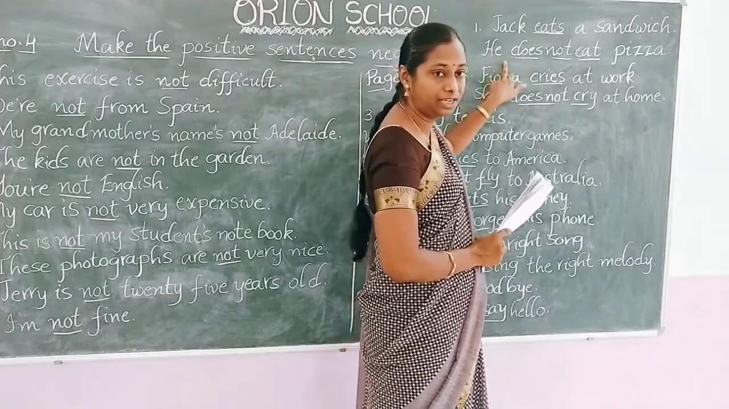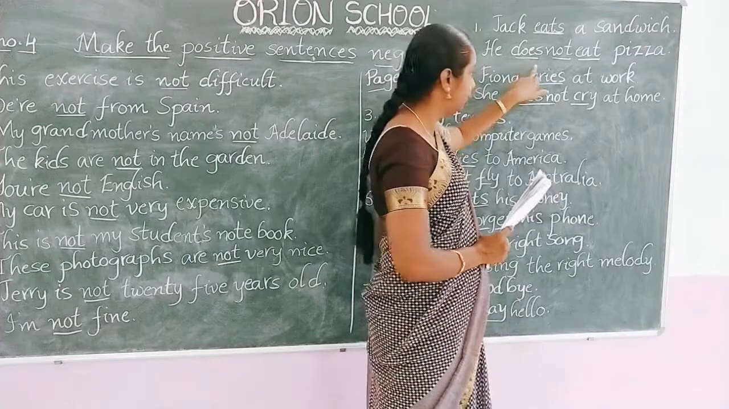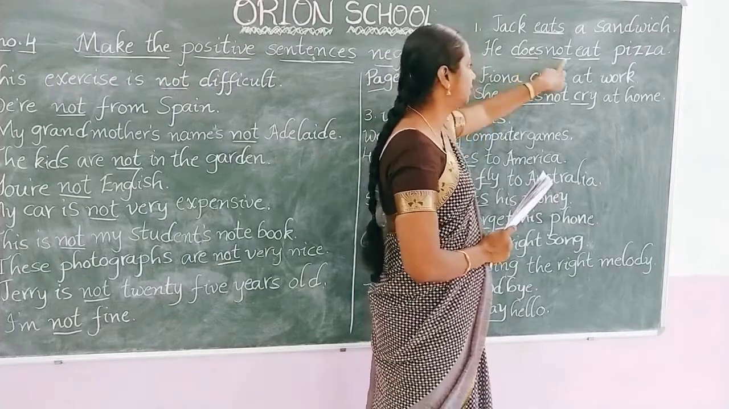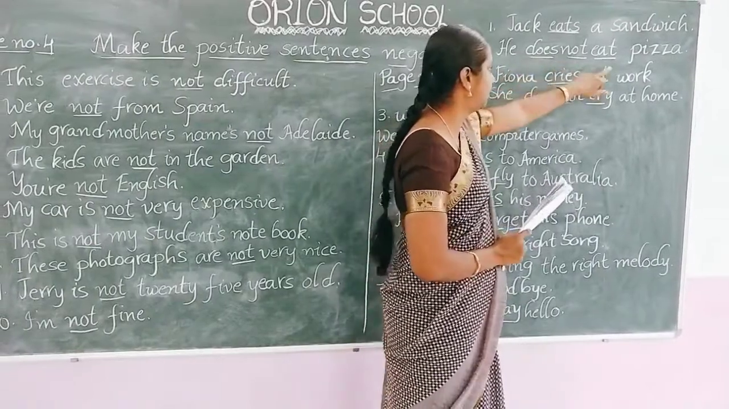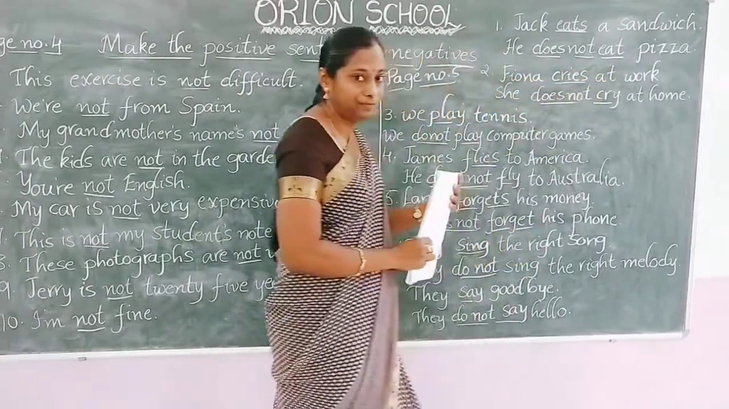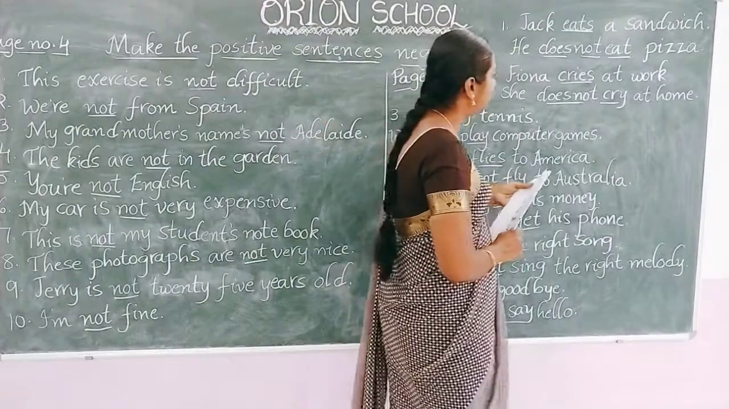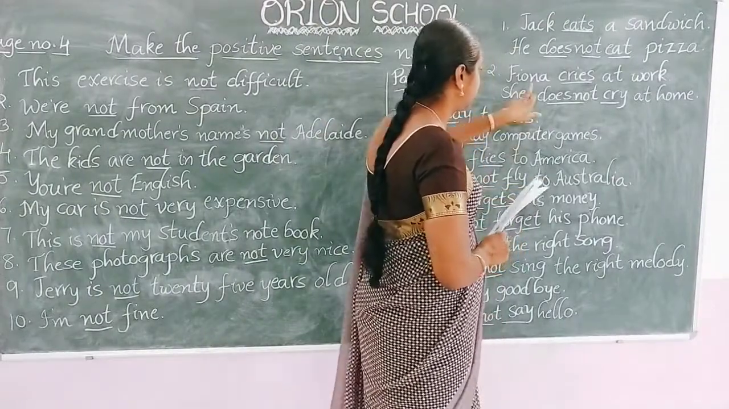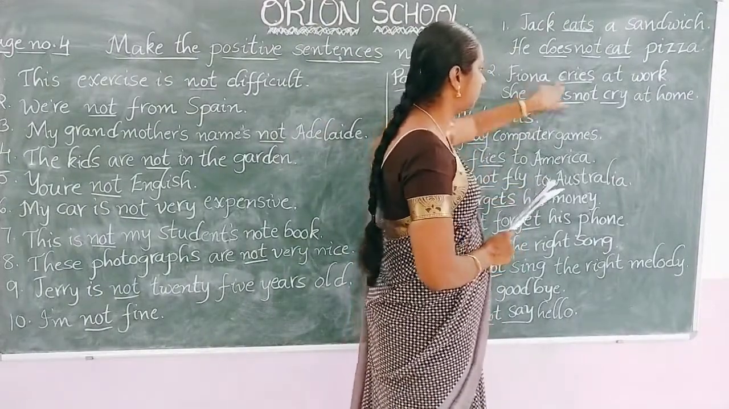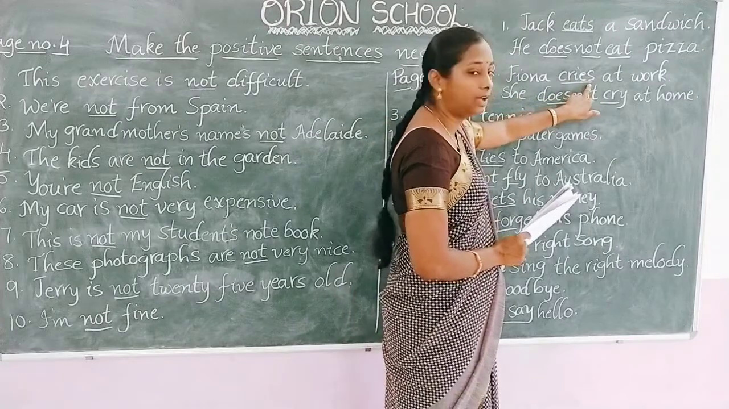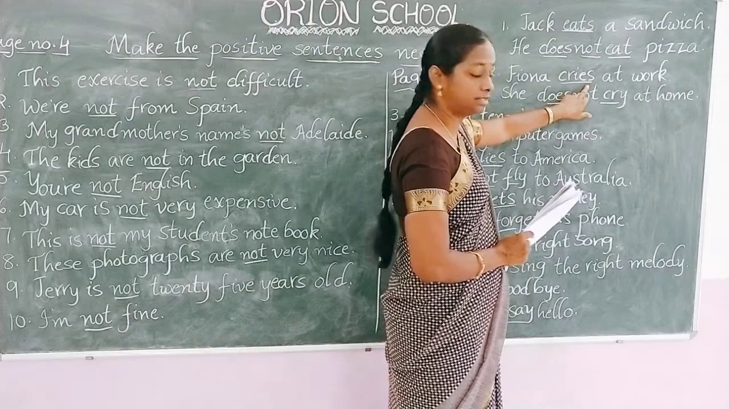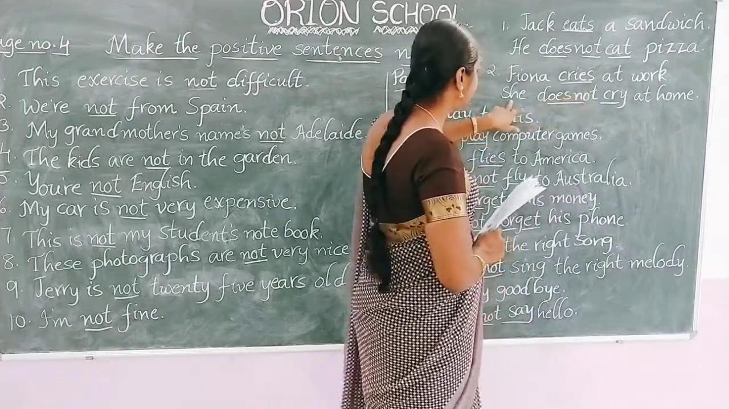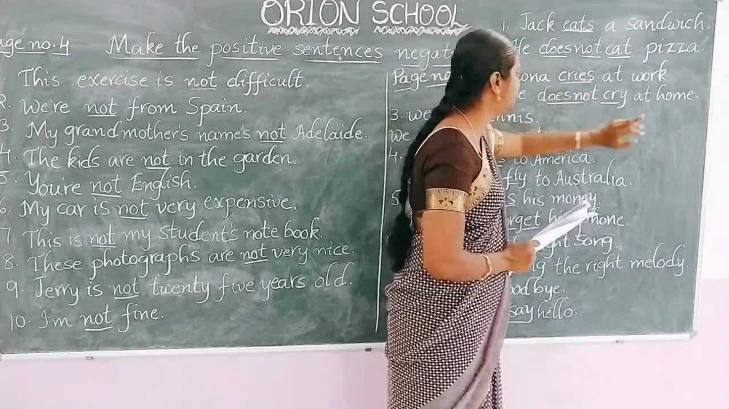Whenever we have he, she, it or a singular noun, we have to use does to make a negative sentence. So he does not eat pizza. Is it clear? Second one, Fiona cries at work. Same. Fiona is a singular noun. That's why here we have S or es. Cry is the V1 form, but here we added es. Cries. So she does not cry at home.